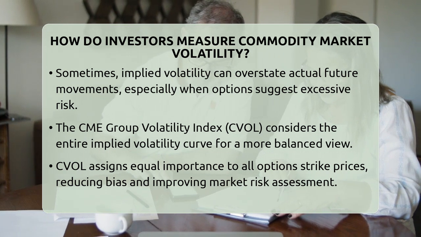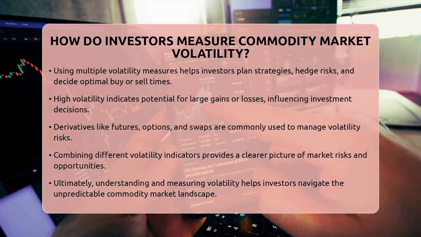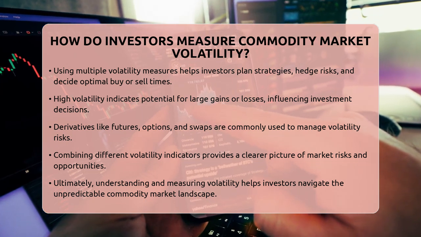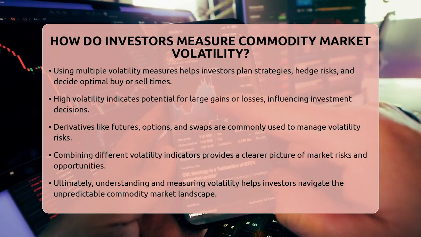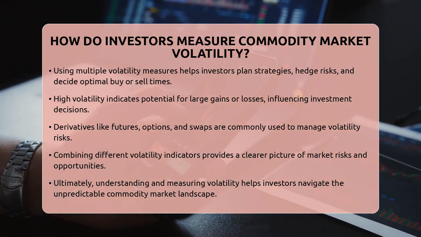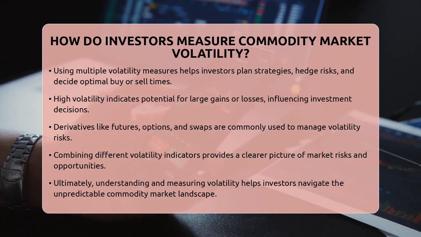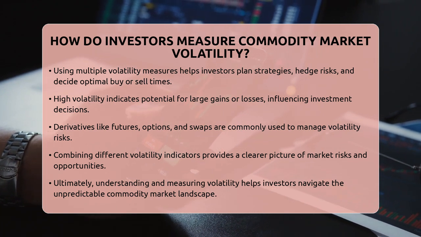If volatility is high, prices could change sharply in a short time. This means potential for big gains but also big losses. To manage this, investors often use derivatives like futures, options, or swaps to hedge their positions. They also watch multiple volatility indicators at once because each method can tell a slightly different story.